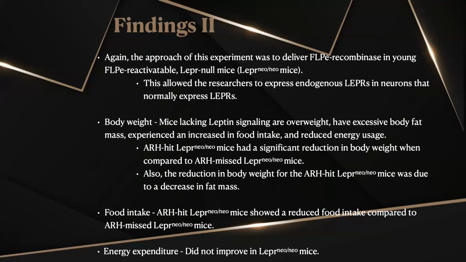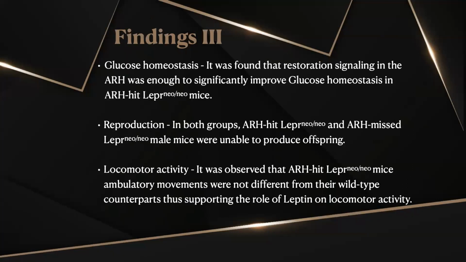So after 7 weeks, the body weight started to decrease. Fat mass and food intake also decreased, and the energy usage did not improve. And this is comparing the LEP-R-Neo mice with the hit and the miss injections. Also, glucose homeostasis improved significantly between 4 to 8 weeks after the injection.